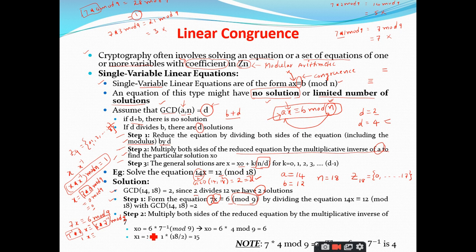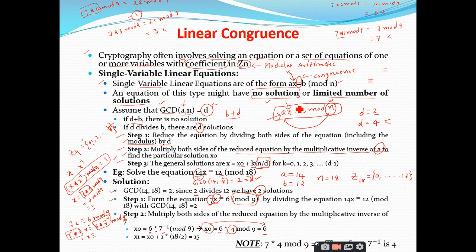Yes, sir. So 6 times 7 inverse is replaced with 6 times, what is the 7 inverse I got here? 4 mod 9. So 6 fours are 24. 24 mod 9, what is 24 mod 9? 9 twos are 18 and the remainder is 6. Therefore I get 6 as the solution. And this is the particular solution, one solution I have. So x naught is equal to 6 is one solution.